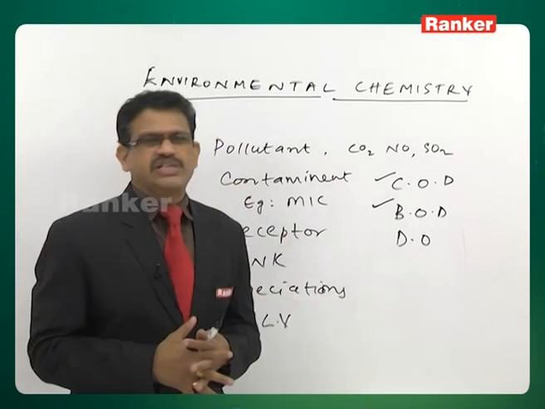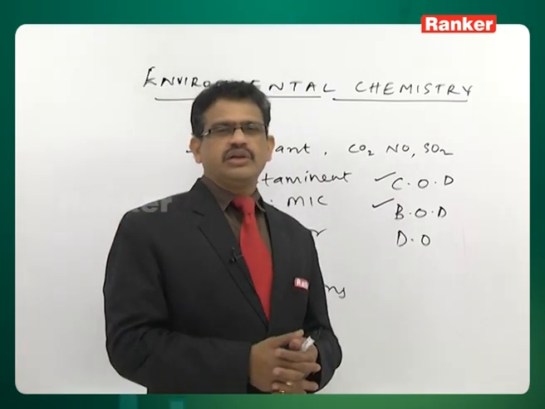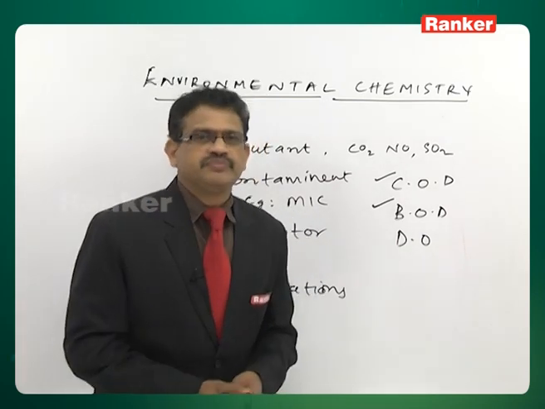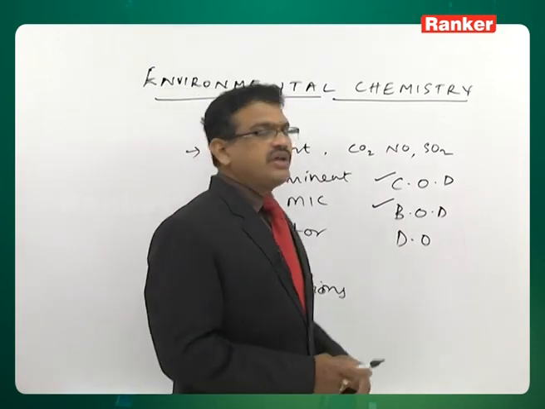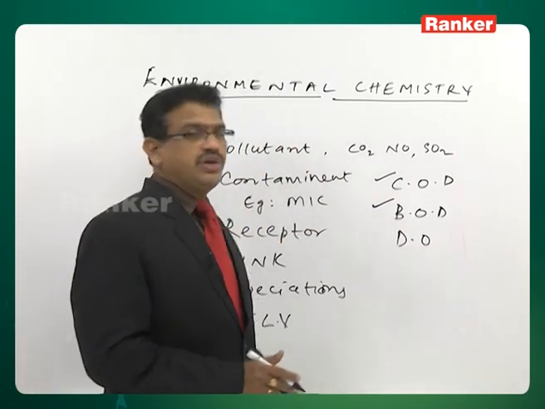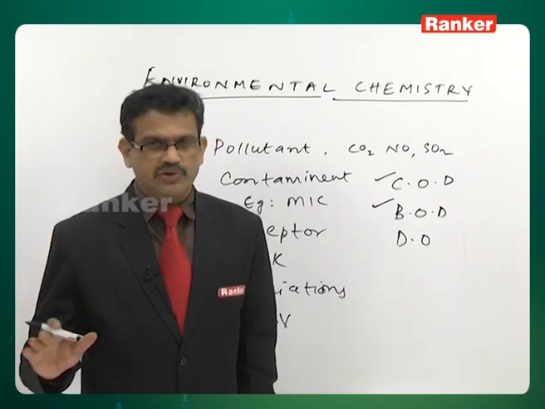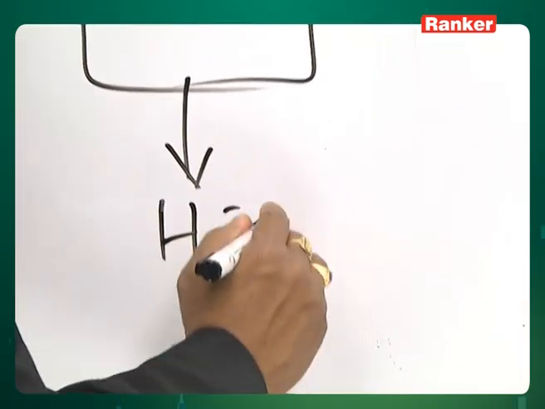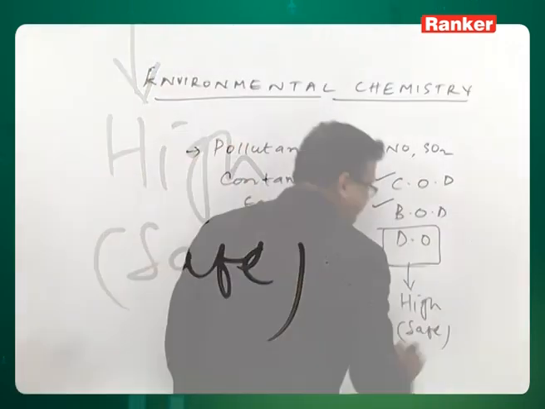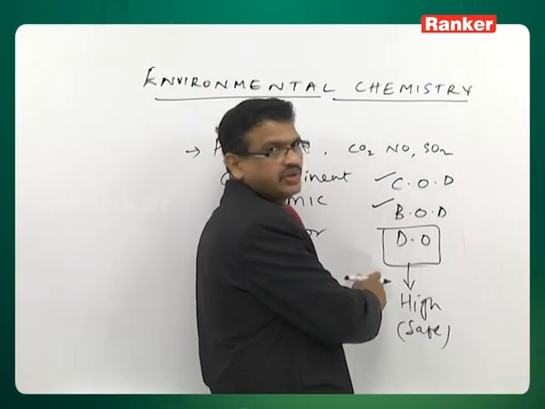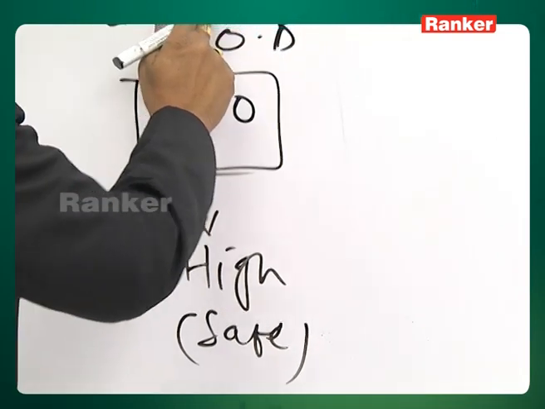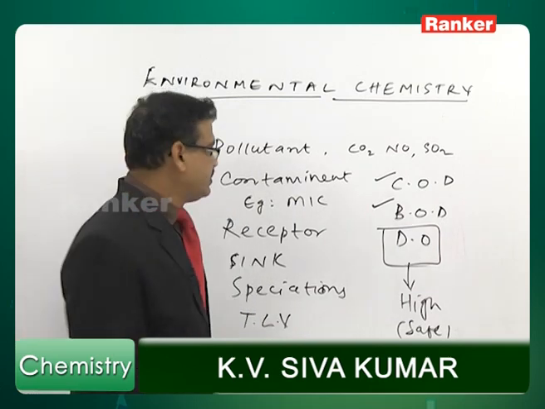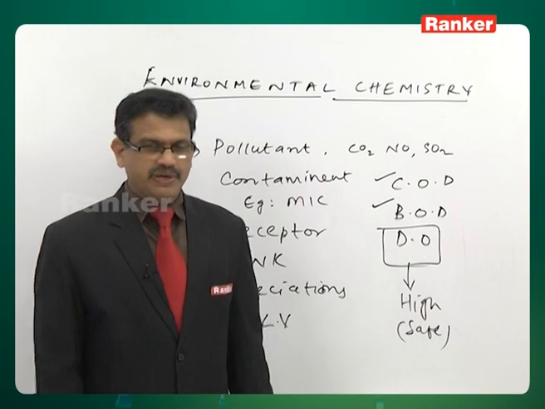If the DO value is very low, let's assume that the water is polluted and harmful, not fit for the survival of aquatic life. That is a dangerous sign. So we can understand that higher COD and higher BOD are dangerous, causing water pollution. If the DO value is high, it is safe, whereas a lower DO value is harmful. Here higher COD and higher BOD are harmful, but lower COD and lower BOD are safe. Like this, we can discuss some terminology in this topic. Okay, thank you.